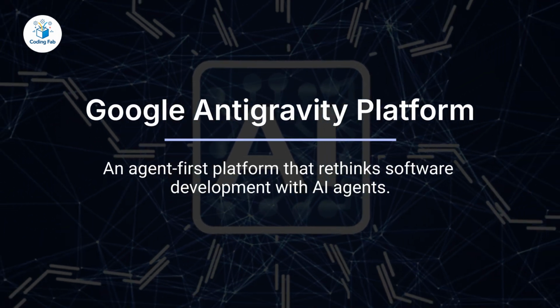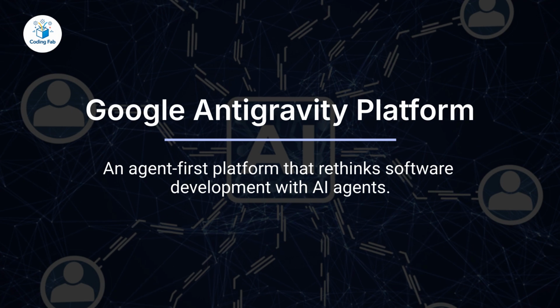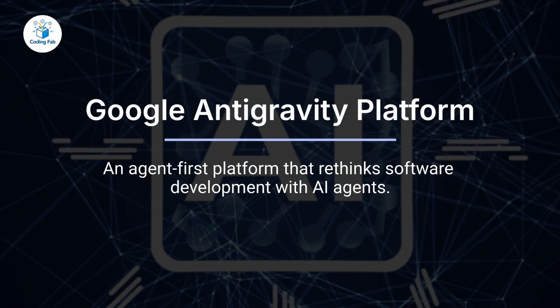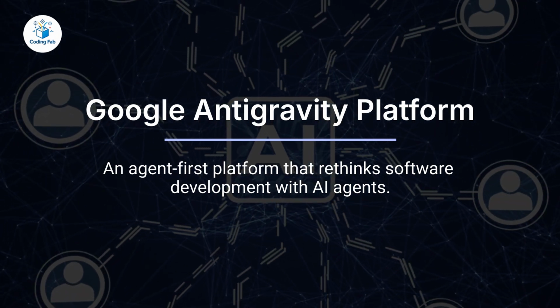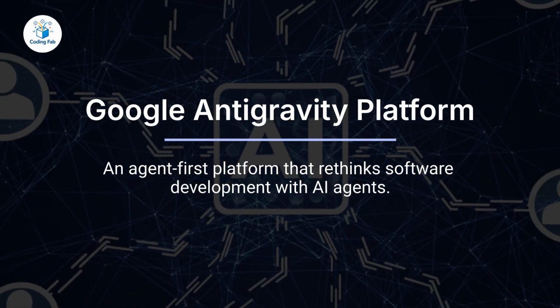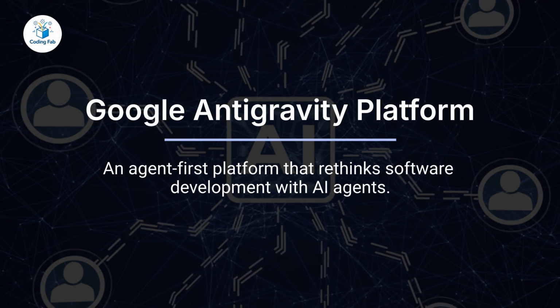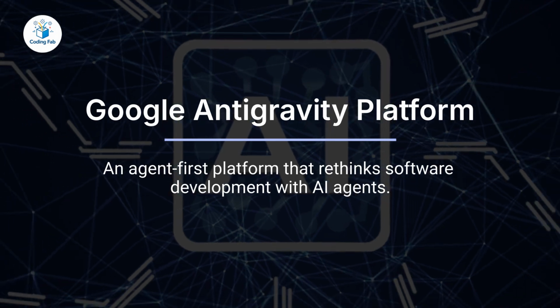Google Antigravity is an agent-first development platform designed to rethink how software is built. Instead of acting like a traditional IDE that only suggests code, it combines an editor, browser automation, and autonomous AI agents into one unified environment. You focus on architecture and goals. The agents handle much of the execution.